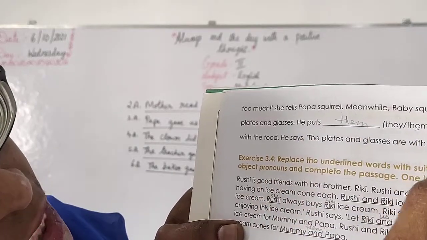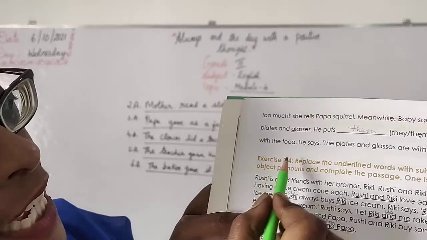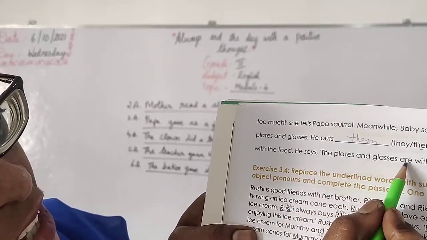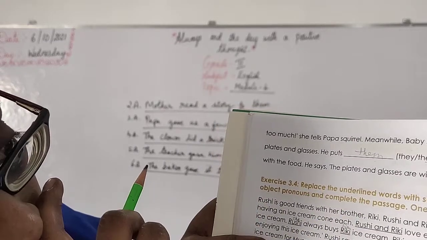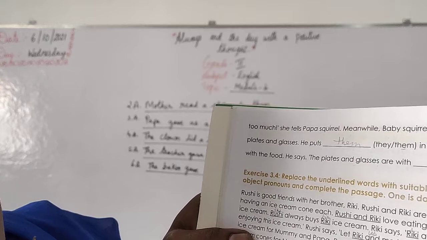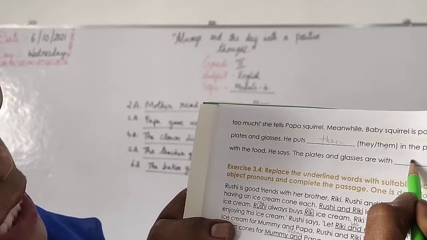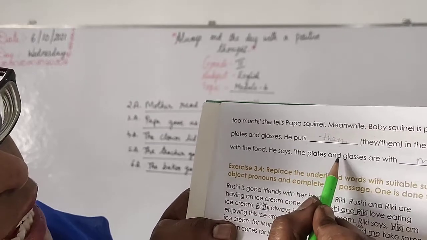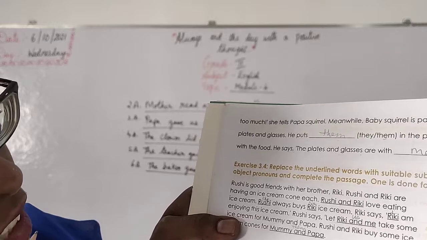He puts them in the picnic basket with the food. Okay. He says the plates and glasses are with dash, I or me. With I is not correct, right? So we will use the pronoun me. The plates and glasses are with me. Okay. Write down like that.